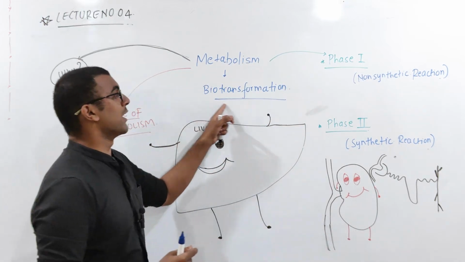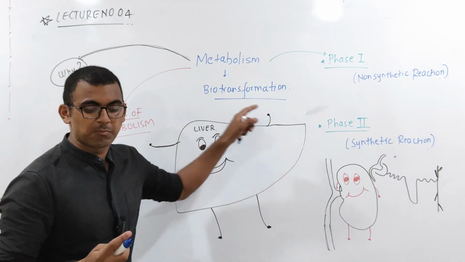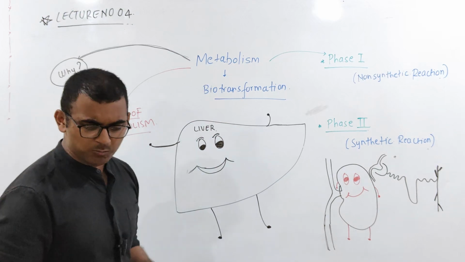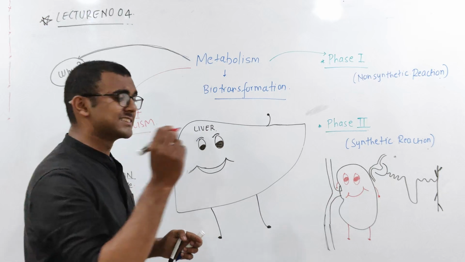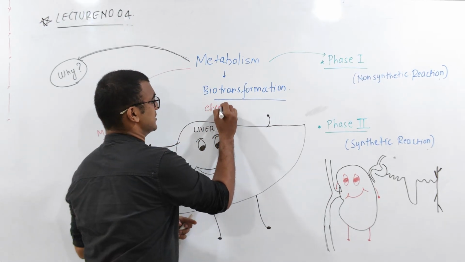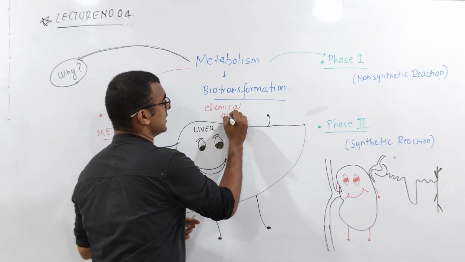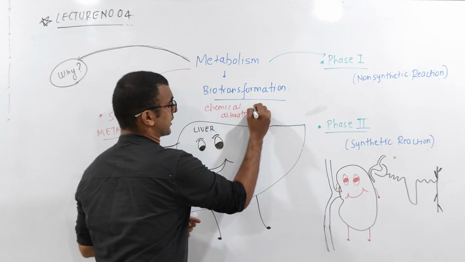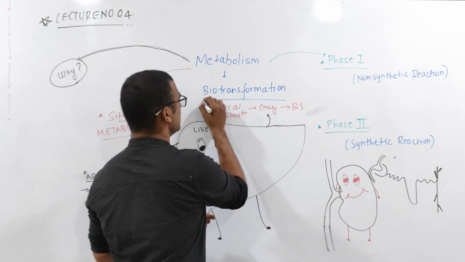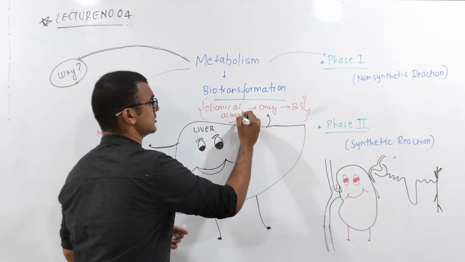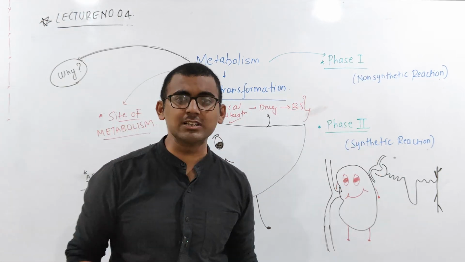Metabolism is nothing but biotransformation. It's a very common question: what does biotransformation mean? It's nothing but a chemical alteration of the drug in the biological system. That means in your body, the chemical alteration of a drug in a biological system.